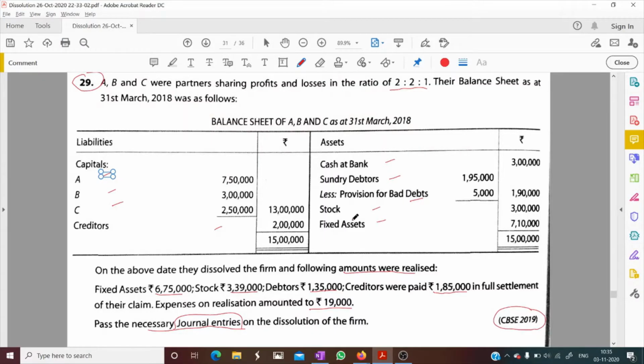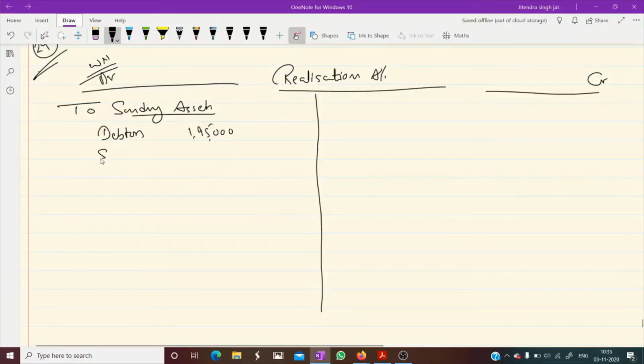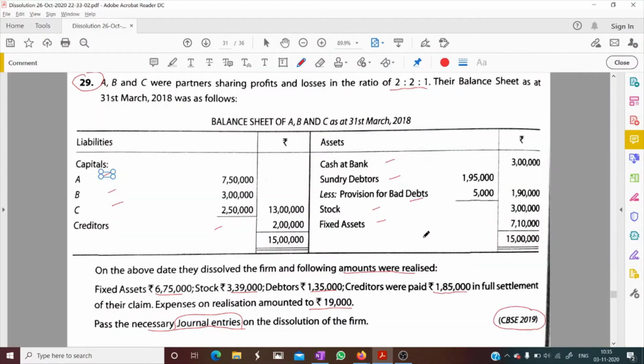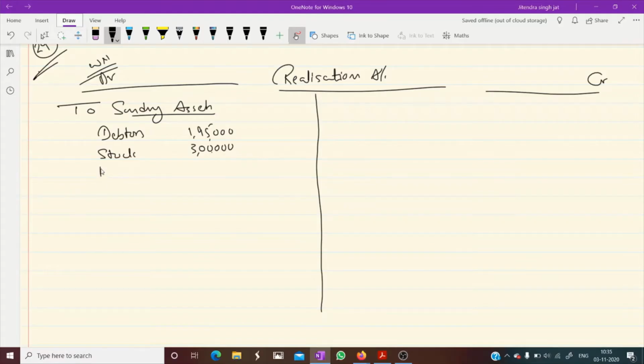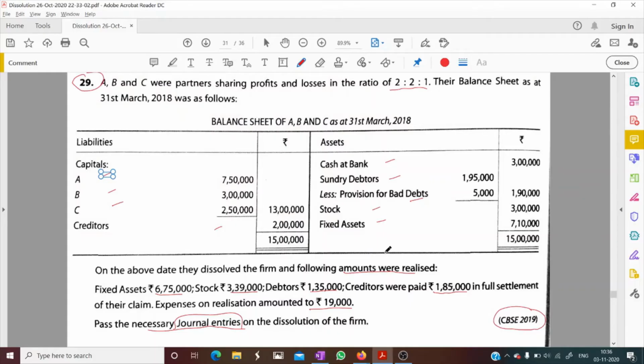Then stock 3 lakh. Then fixed assets 7 lakh 10,000. All assets are over.